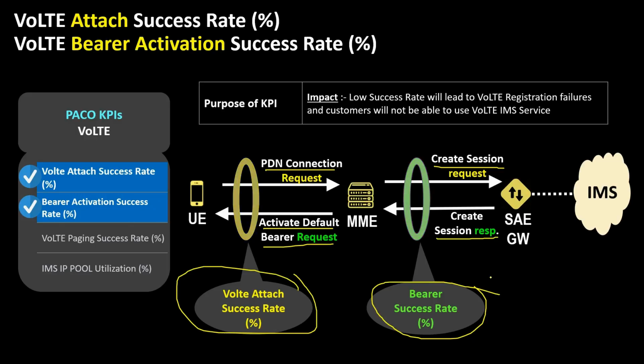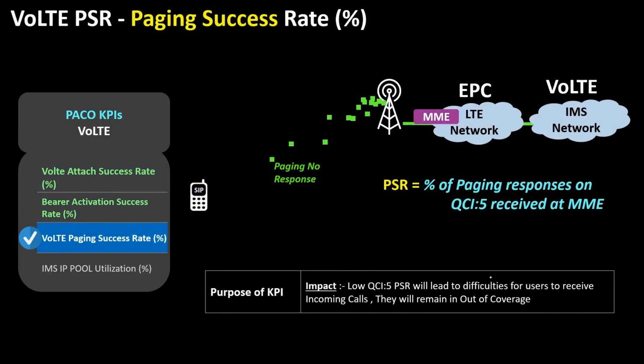Now is the turn for VoLTE PSR. PSR stands for paging success rate. VoLTE paging success rate is a very critical and a phenomenal KPI. The VoLTE PSR is a rate of successful page responses to first and the repeated page attempts which are made on QCI 5. As you are aware, we are using QCI 5 and QCI 1 and 2 for VoLTE.